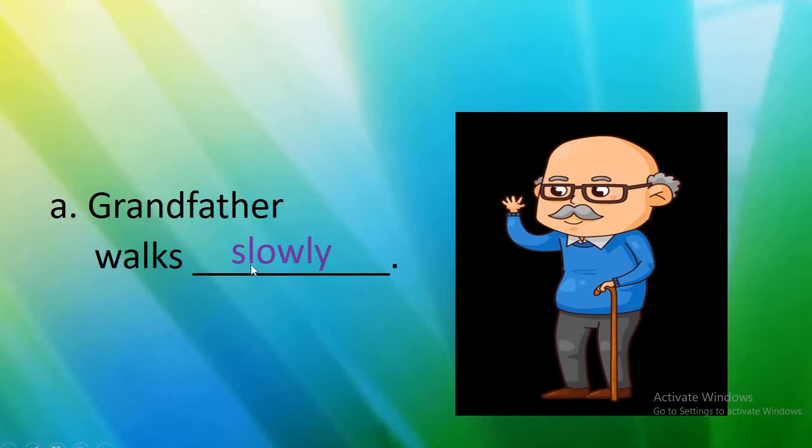Grandfather walks slowly. Ly words come here. It describes the doing words. Walk. Walk is a doing word. We have learnt, no? So grandfather walks. How grandfather walks? Slowly. Understood, children? Very good.